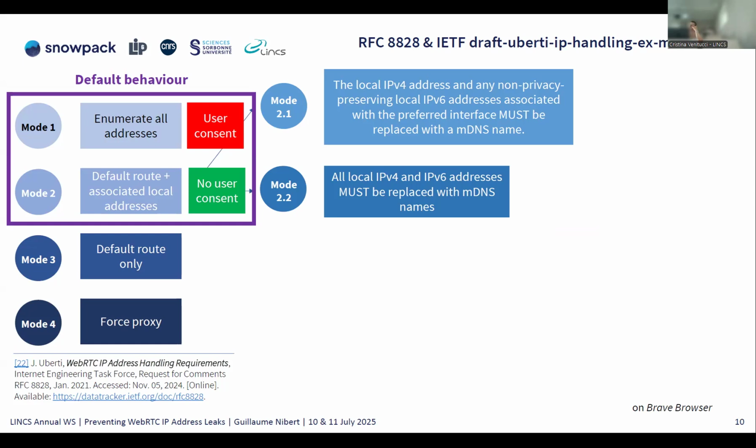You ask the STUN server, you get a public IP, and then you also send the list of all of your IP addresses attached to your network interfaces. Mode 2 is that you send only the IP address attached to your default route. So basically, if you have Ethernet and Wi-Fi both connected to the internet, it will generally choose the interface with a lower metric, and it will generally choose Ethernet. Then it will only send the local IP address attached to the Ethernet interface and the one returned by the STUN server.